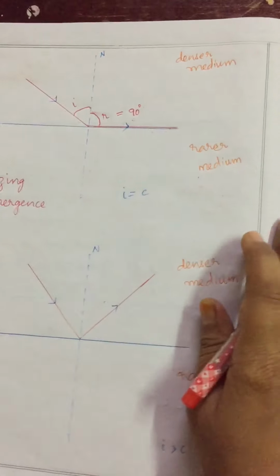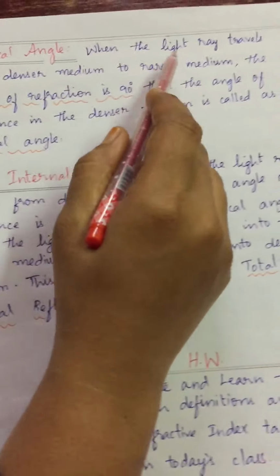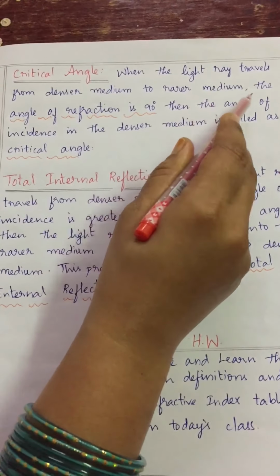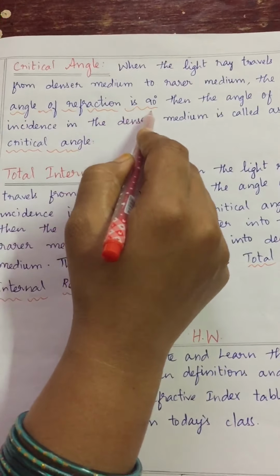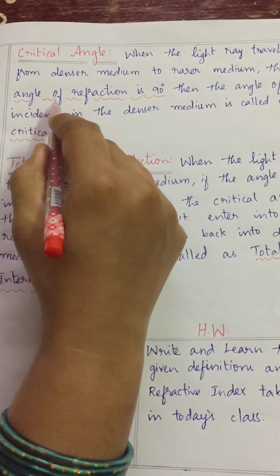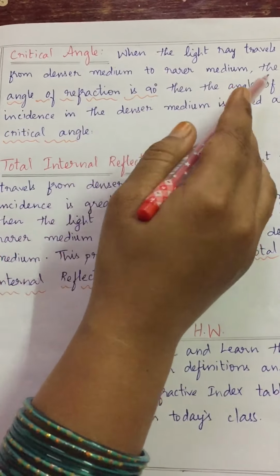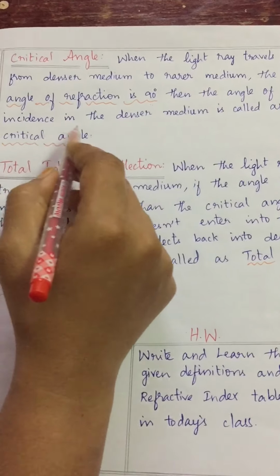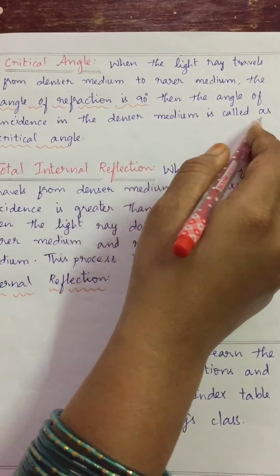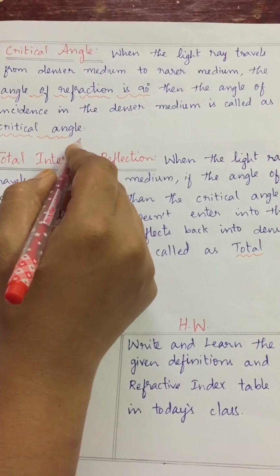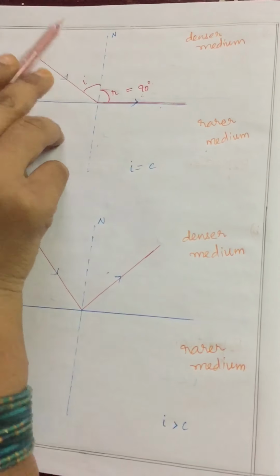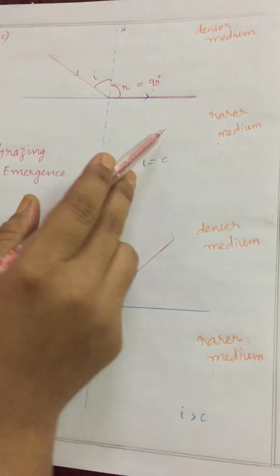Getting my point? See, what is critical angle? When the light ray travels from denser medium to rarer medium and the angle of refraction is 90-degree, I underline this sentence, the angle of refraction is 90-degree, then the angle of incidence in the denser medium is called the critical angle. Clear? Just now I said light is coming from denser medium to rarer medium.